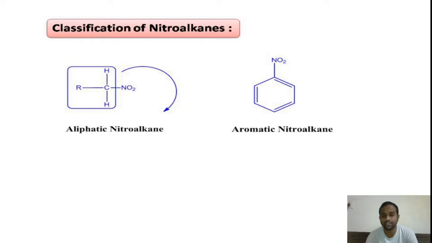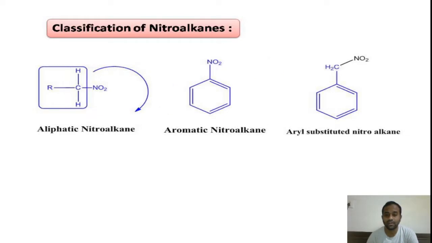Whereas coming to the second one, that is aromatic nitroalkanes, in this the carbon part is cyclic and of aromatic nature. Here the carbon part is an aromatic ring, an aromatic cyclic ring. So those come under aromatic nitroalkanes. Aromatic nitroalkanes are obtained by the replacement of a hydrogen atom on the aromatic ring with the nitro group. Those are called aromatic nitroalkanes.